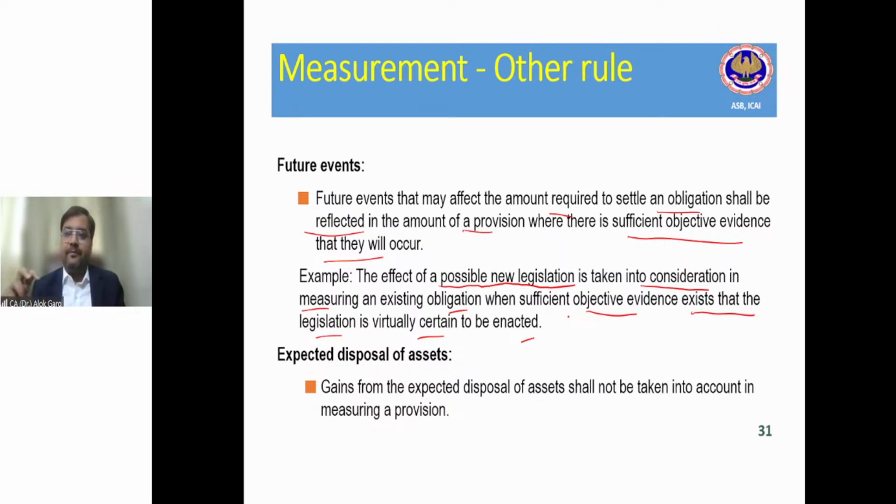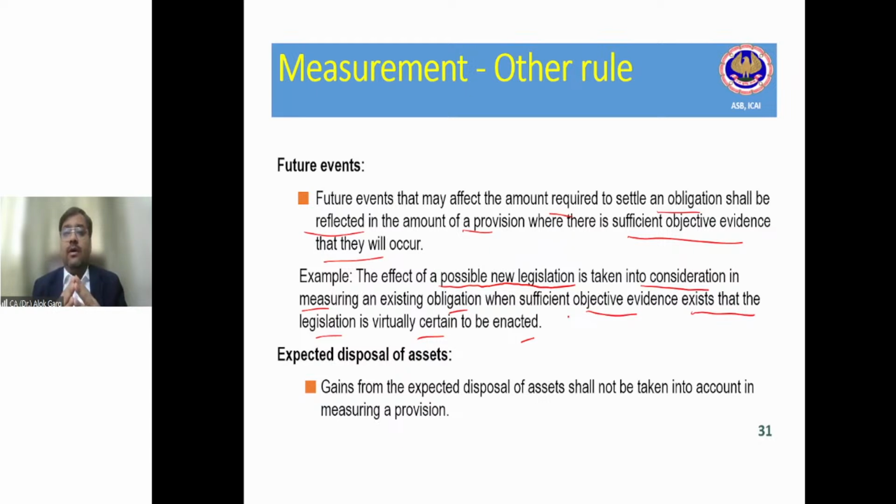The acid emissions were also flowing into the river, polluting it and creating water pollution. There was no established law in that particular state, and the company does not have any constructive obligation also. I mean to say, the company has never done this thing, and the company does not have any published policies. Constructive obligation is more like a behavioral thing where the other party has an expectation that this company will do the right thing.